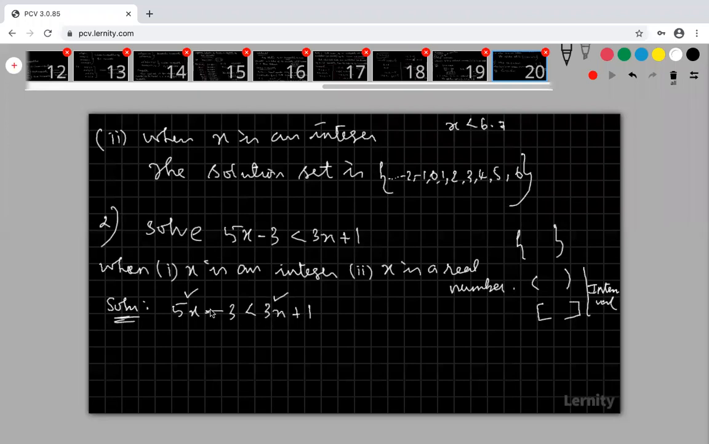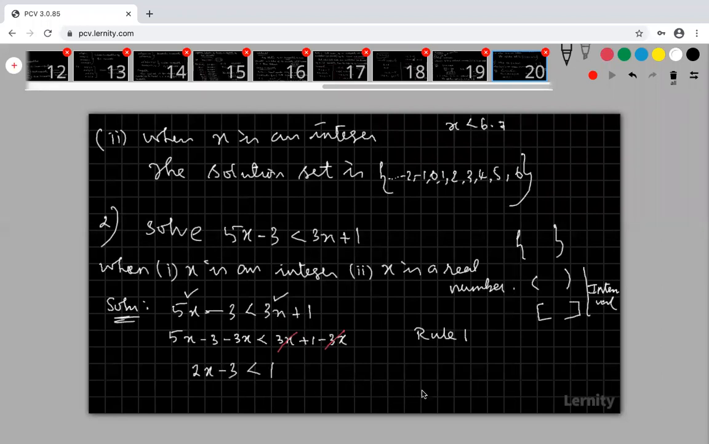You can bring this 3x to the left hand side, that is no problem. Otherwise, I'm going to apply rule 1. What is my rule 1? Both the sides, I'm going to subtract 3x. Why, sir? I'm going to cancel this 3x because I'm going to collect all the x terms on one side. So here 5x minus 3x is 2x minus 3. This is less than 1.